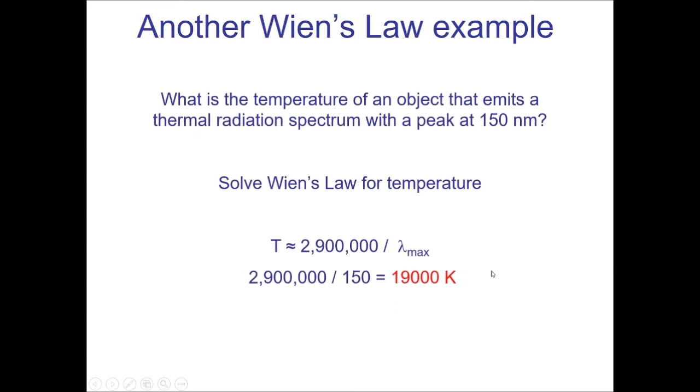Here's another example of Wien's law. You can do kind of the opposite with it. So instead of trying to find the peak wavelength, you could actually try to find the temperature if you have the peak wavelength. And in fact, this is the way that we normally speak about Wien's law, because we can observe a peak wavelength. That's something we can see in our observations, and then that directly relates to how hot the object is. So that's how, at least in practice, it's used.